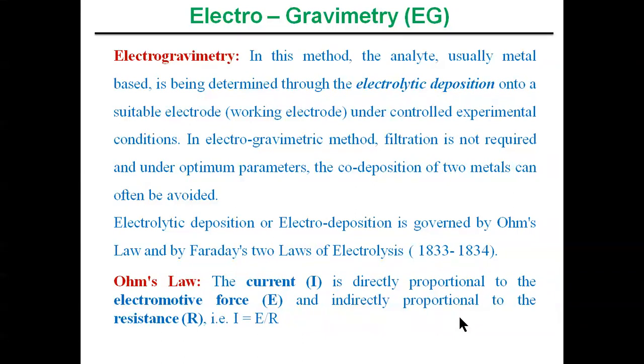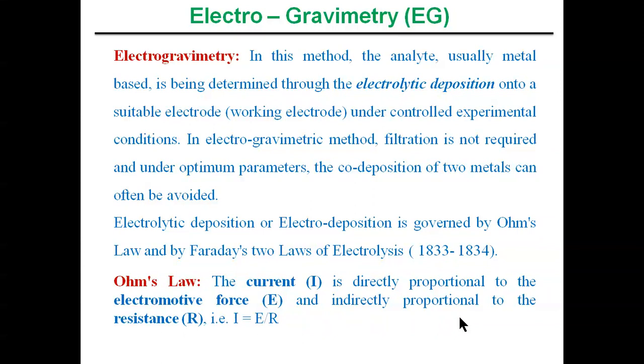The analyte is usually a metal-based analyte which is determined through electrolytic deposition, or electrodeposition, of the metal onto a suitable electrode, specifically the working electrode, under controlled experimental conditions.